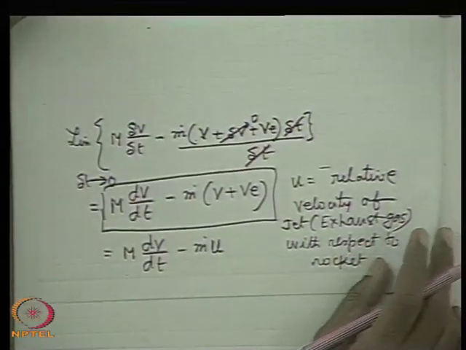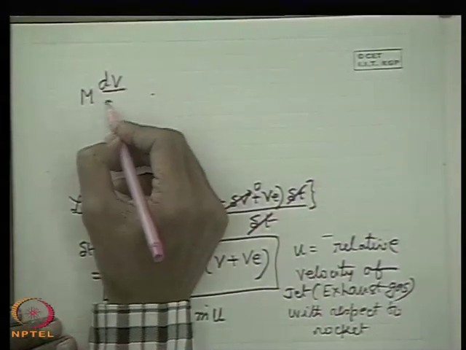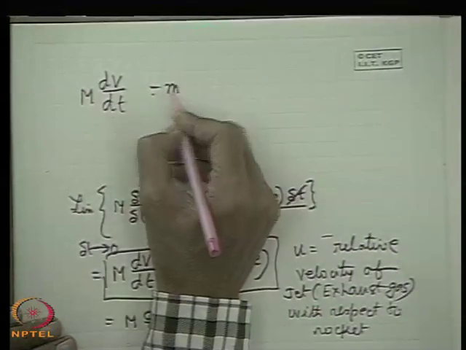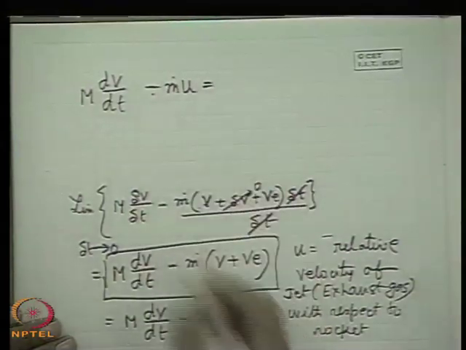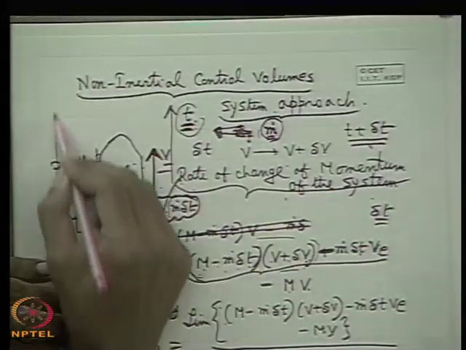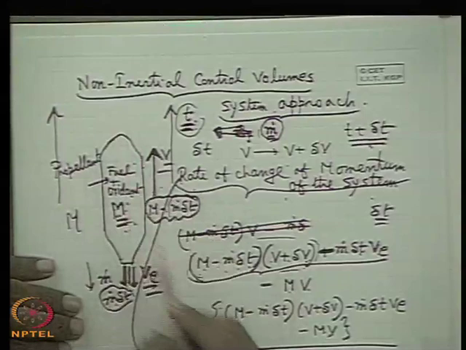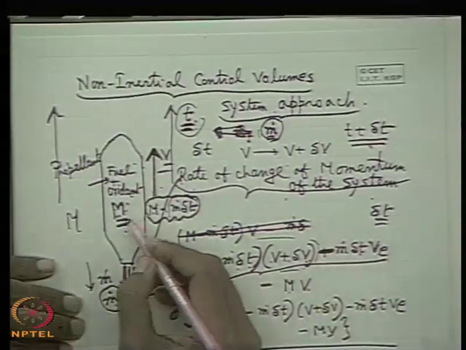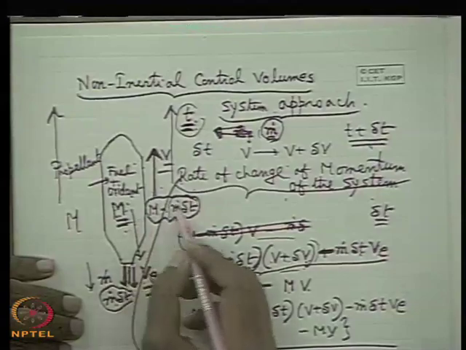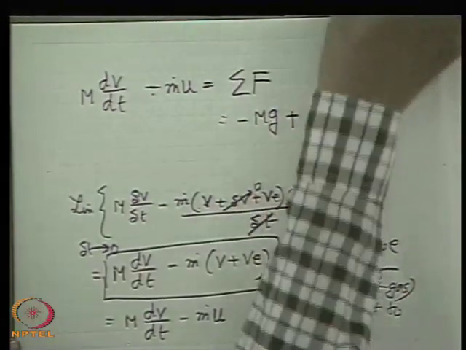So this rate of change of momentum, m dv/dt according to the system approach, will be equated with what? It will equate with the net external force acting in the same direction. Momentum is accounted for in the vertical, vertically upward direction. So what is the net upward force acting in the vertical? What are the forces? That is the weight of the rocket at any instant, that is m, so that may be minus mg, plus the pressure forces.